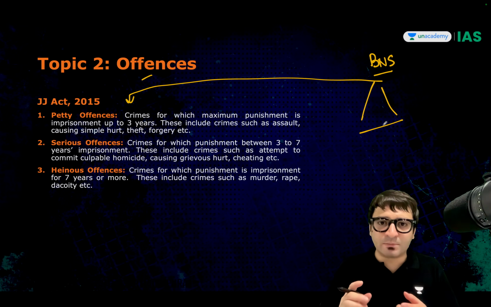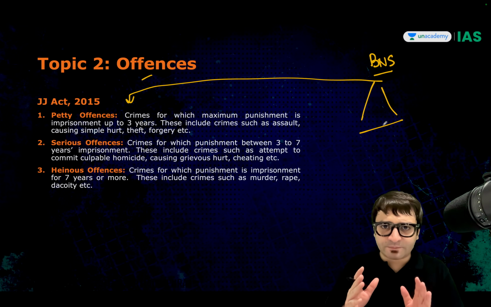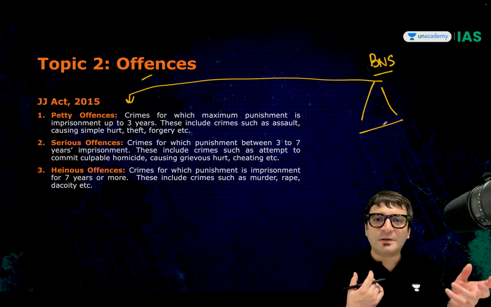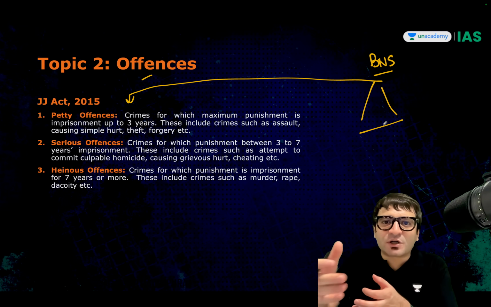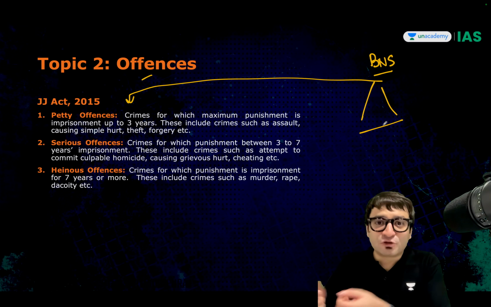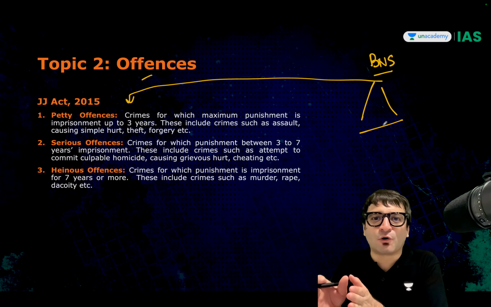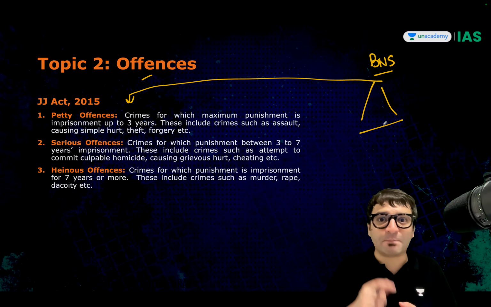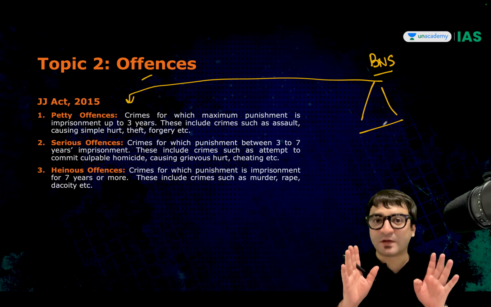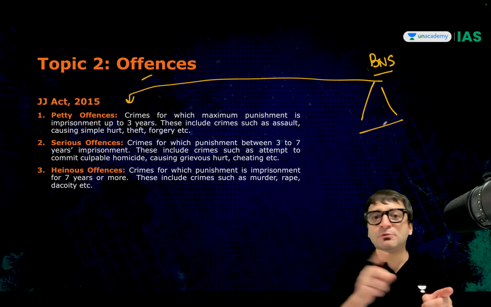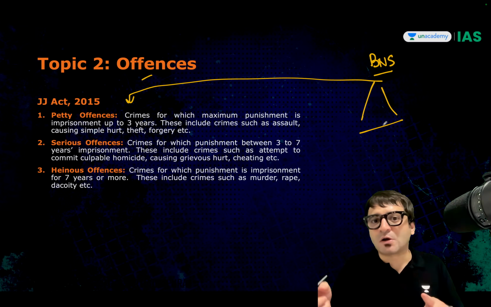Compoundable and non-compoundable. For example, defamation. You filed a defamation case against me. The matter went to court. But then we can have an out-of-court settlement between us and you will withdraw the case. So we will settle this case outside of the court. It becomes a compoundable offense. But what if it's murder, rape? These are non-compoundable offenses. So BNS categorizes offenses into compoundable, non-compoundable, cognizable, non-cognizable.